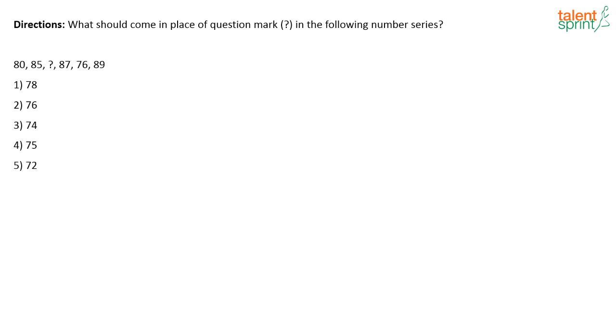Next. What should come in the place of question mark in the following number series? 80, 85, question mark, 87, 76, 89.